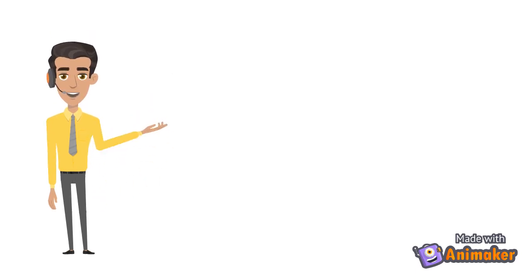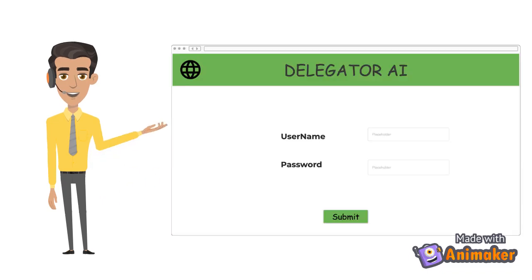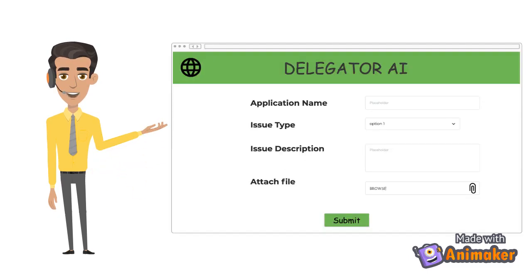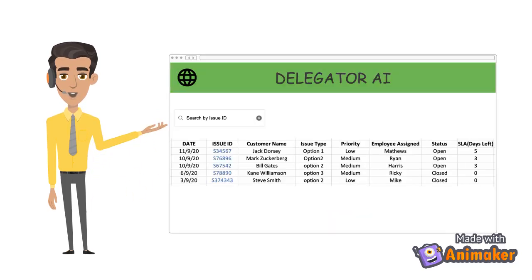This is the prototype of our application. The first page is the login page. This page will be the same for the customer as well as the employees. The second page includes the complaint form where the customer will post the issue. Once the customer sends the complaint, it will automatically be reflected in the company's dashboard, and automatically the employees are assigned the respective issues.